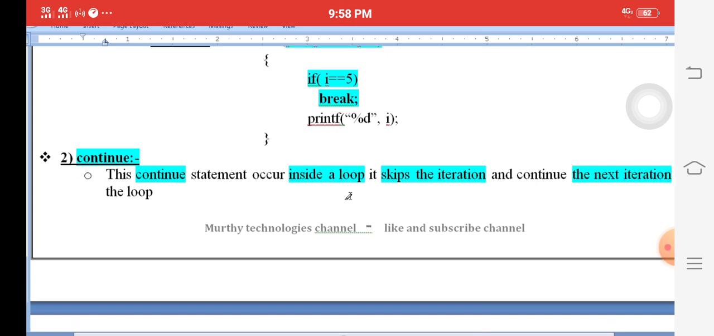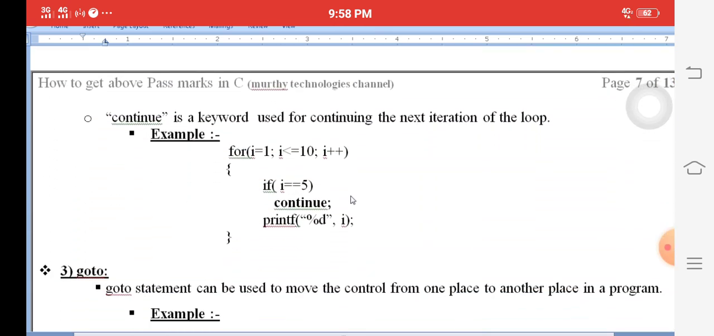For example, we will explain here. For i equal to 1, i less than 10, the loop runs 1 to 10 repeatedly. When i equal to 5, for example, we are writing continue. Continue means the i value 5 is never printed. Automatically the i value goes to 6, 7, 8. Okay. 1, 2, 3, 4.